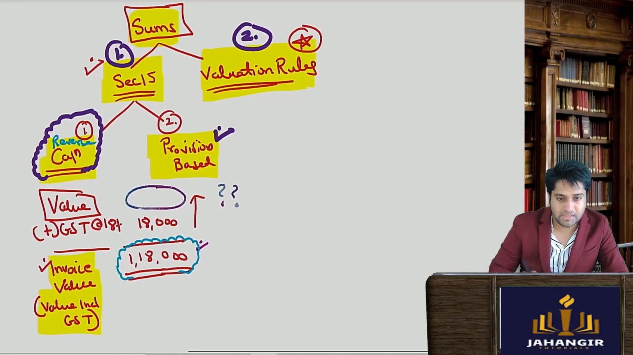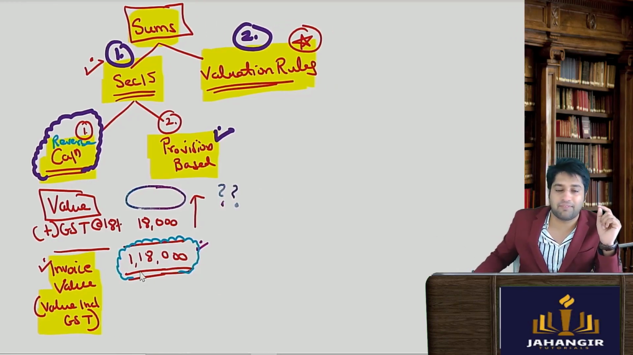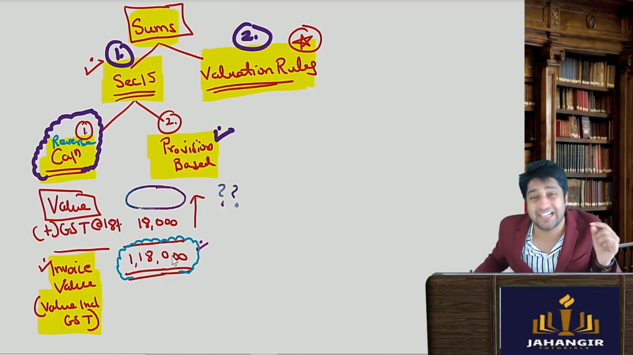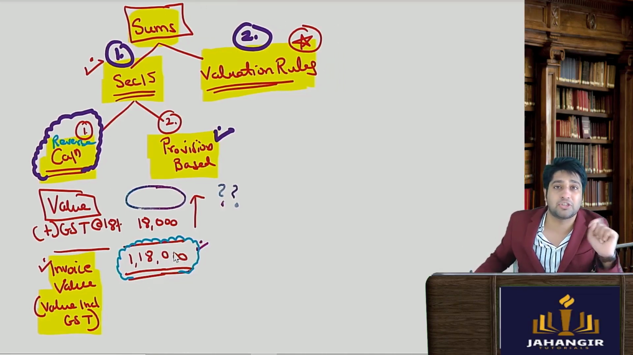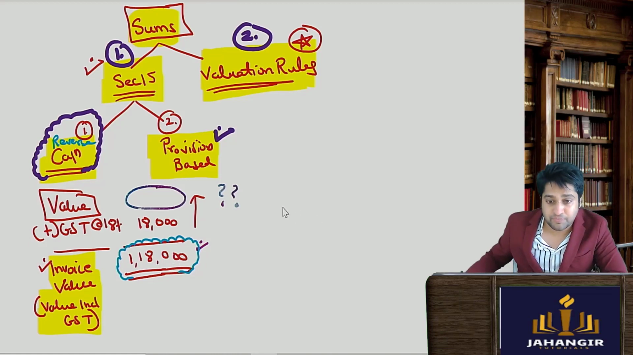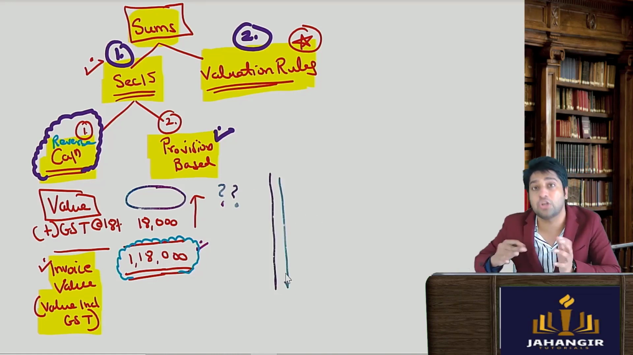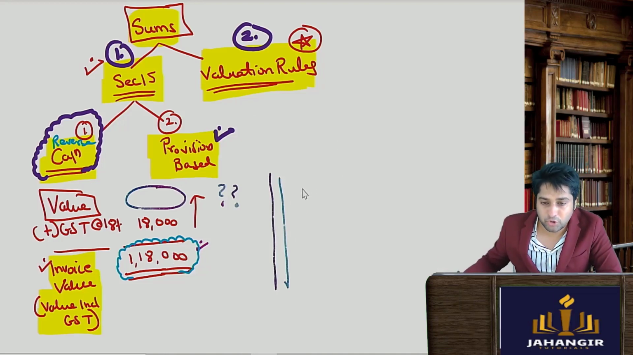If you're thinking you'll do 1,18,000 minus 18%, then you're wrong. That is not the correct answer. Please understand how you have to do it, and this will apply to all your sums from here on. You will say this amount is including GST. So how will you do it? Now pay attention. 100 grows at 18%. How much does it grow to?